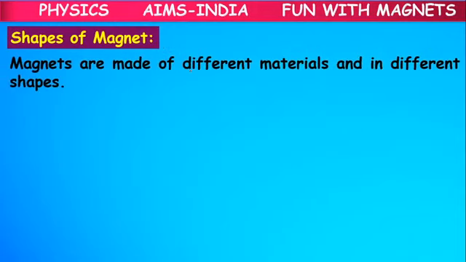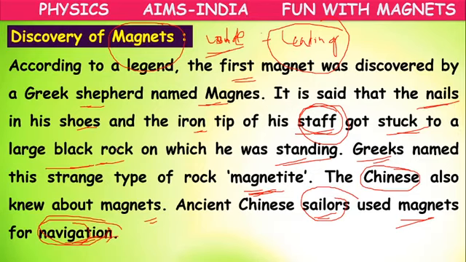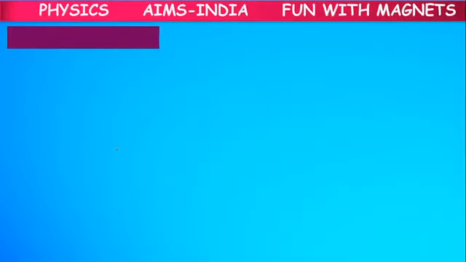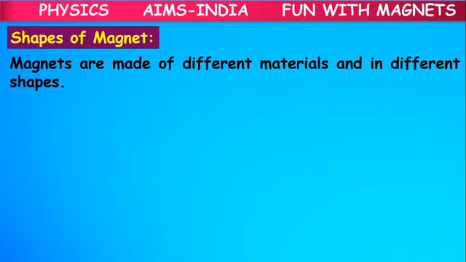Next, about shapes of magnets. After the discovery of the natural magnet, our scientists, based on the properties of natural magnets with the same chemical composition, tried to make artificial magnets in different shapes with different materials, taking the example of magnetite, the black stone or lodestone. So the magnets are made up of different materials in different shapes.